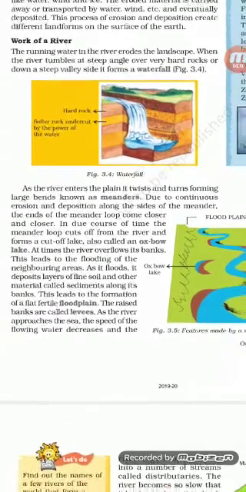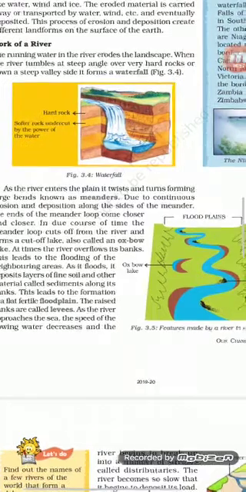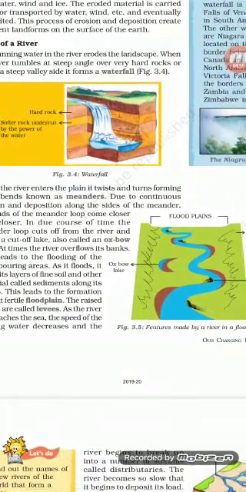What happens after the river enters the plain? This was about when the river is flowing from up to down, but when it reaches the valley or the plains, it twists and turns. You can see here that it twists and turns.